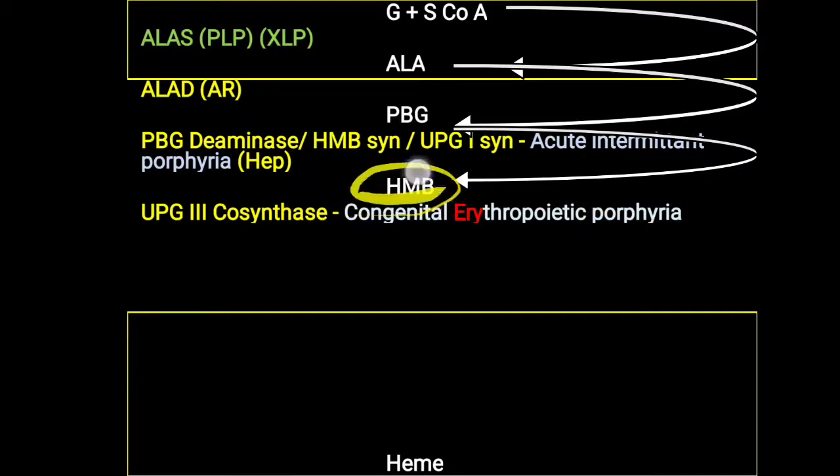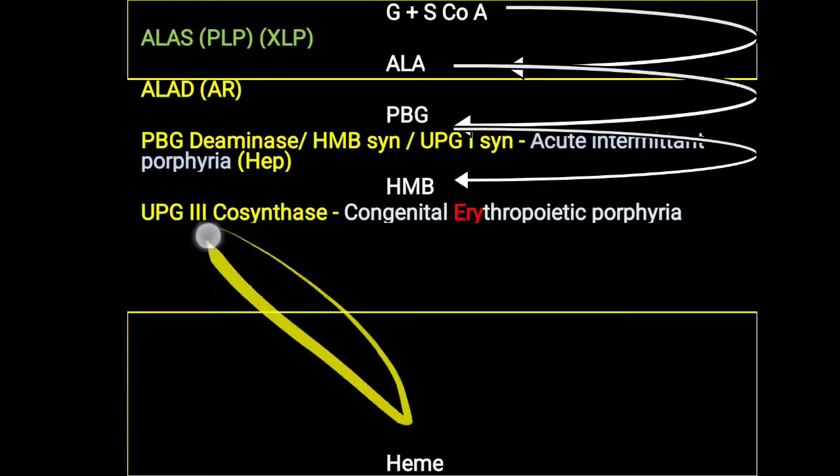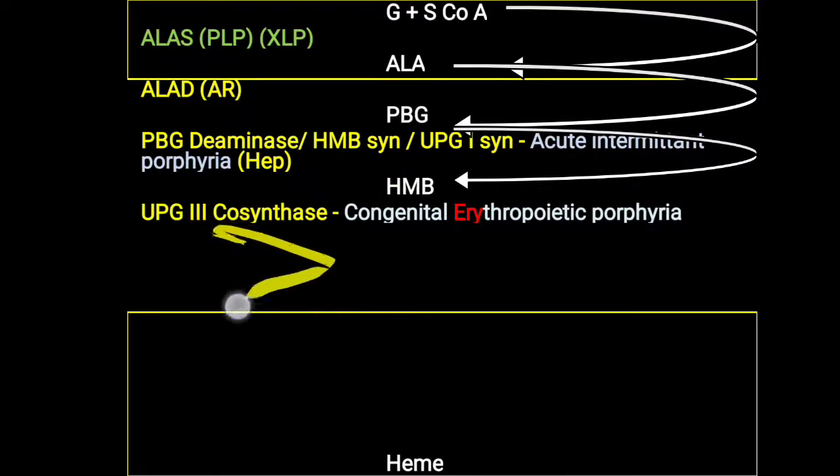Remember that hydroxymethylbilene is generally converted into the series 3, that is UPG3, but this enzyme deficiency diverts hydroxymethylbilene into an alternate pathway, which is UPG1 formation. This reaction occurs spontaneously in our body, but this uroporphyrinogen is not able to form heme. This UPG1 is converted into CPG1, and both UPG1 and CPG1 can form uroporphyrin 1 and coproporphyrin 1, which are not helpful and create various signs and symptoms in this particular congenital erythropoietic porphyria.